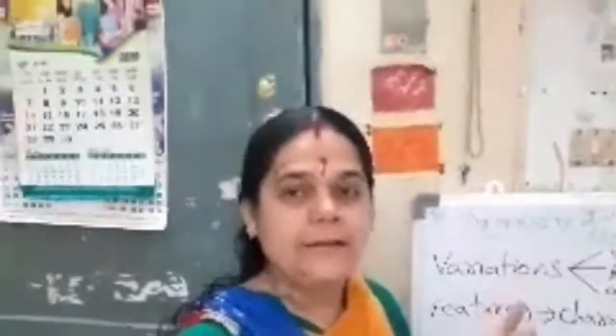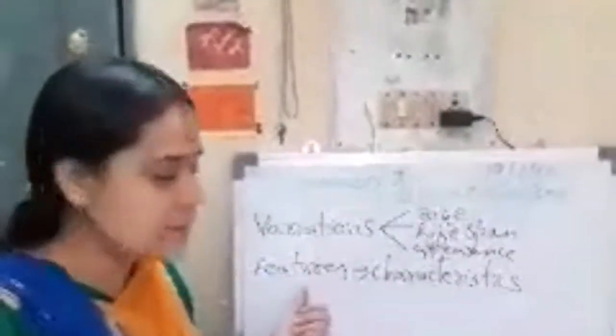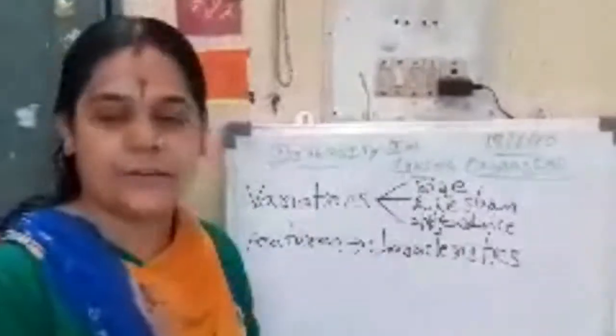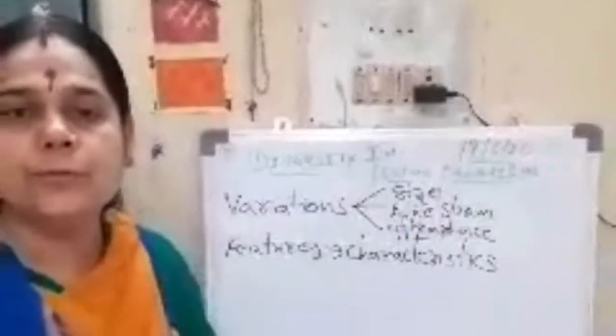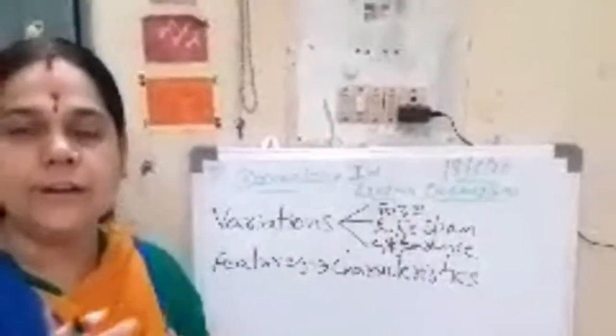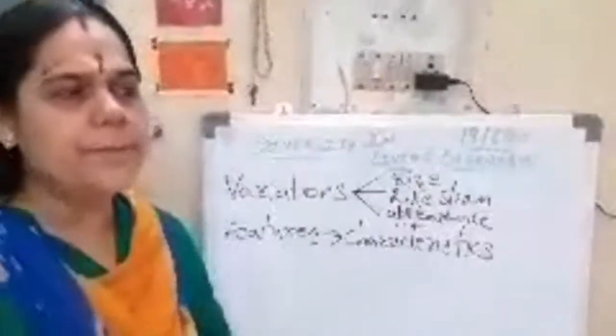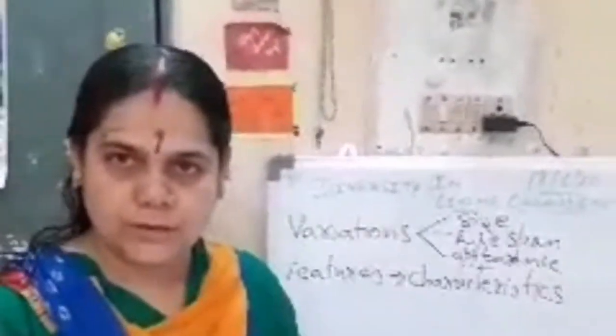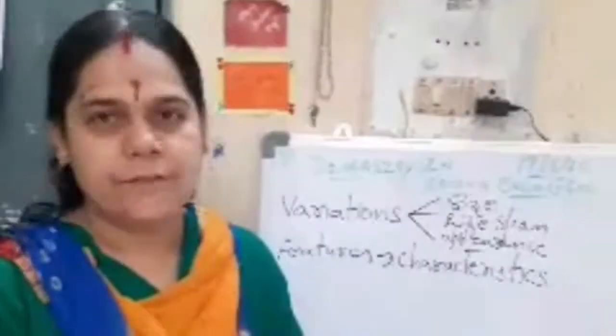So children, we discussed how variations are observed in the various life forms. These variations become the features, which we term as what? Characteristics. Based on these characteristics, we group organisms into different categories. If I say yeast or mushroom, I know that both are fungi.